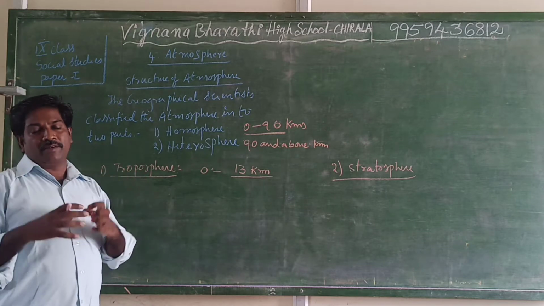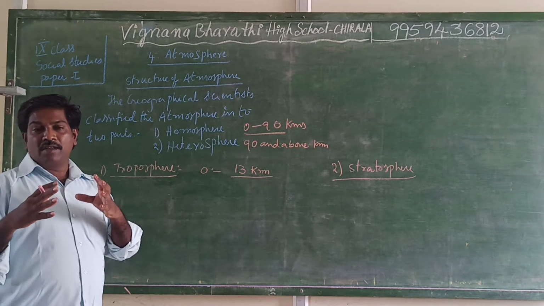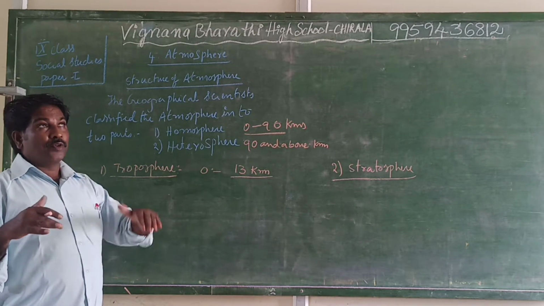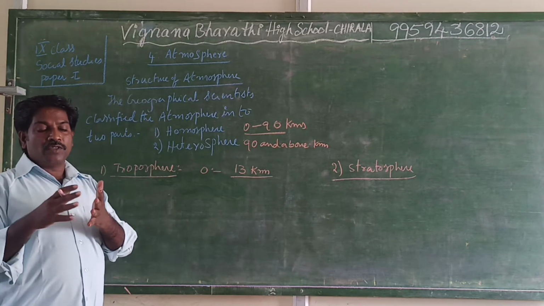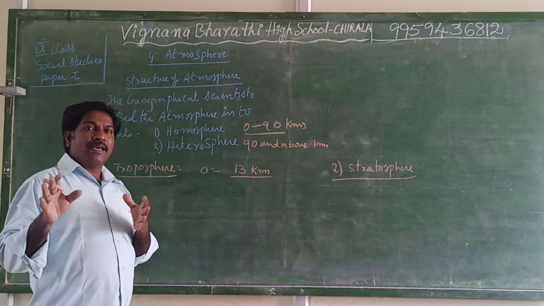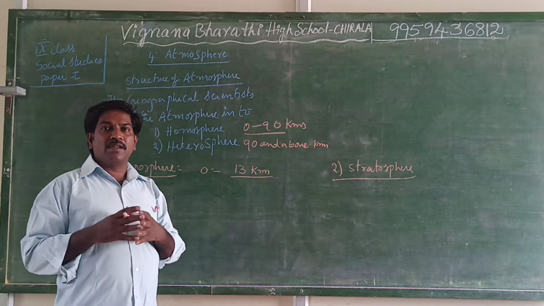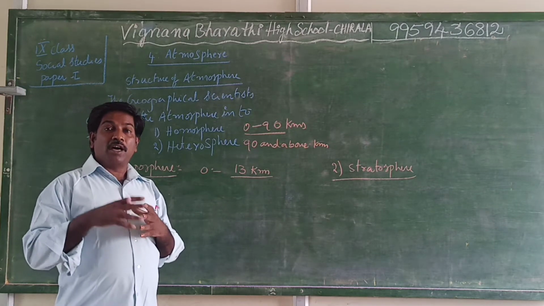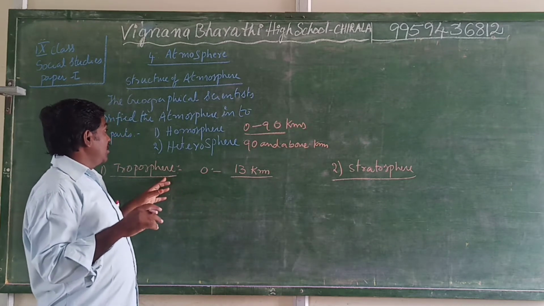All nitrogen, oxygen, and so on. Hydrogen is not here, and the remaining gases are there. Those are very important gases: oxygen, nitrogen, argon, neon, krypton, carbon dioxide.